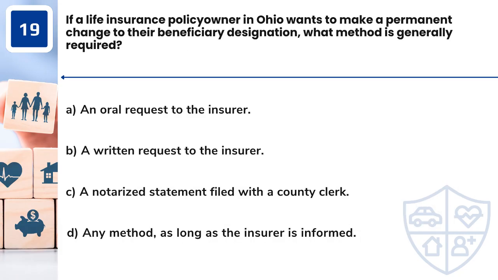Question 19. If a life insurance policy owner in Ohio wants to make a permanent change to their beneficiary designation, what method is generally required? A. An oral request to the insurer. B. A written request to the insurer. C. A notarized statement filed with a county clerk. D. Any method, as long as the insurer is informed.